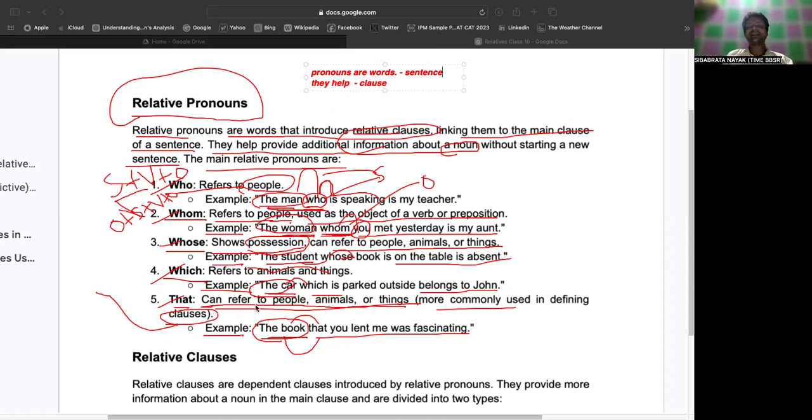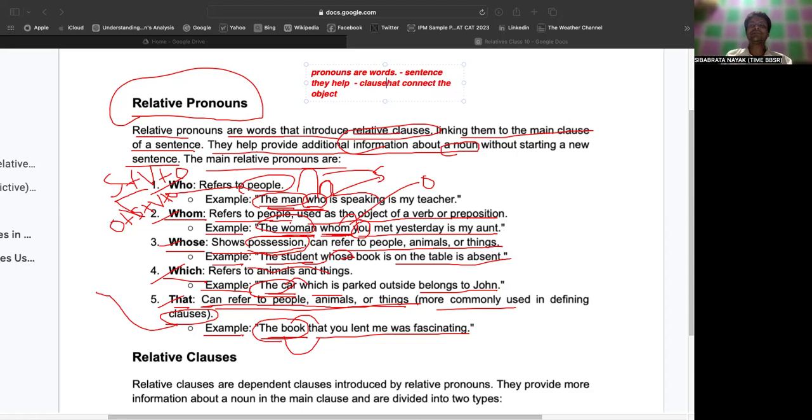So when you say that it is more commonly used in defining clauses, it means they help that connect the object.